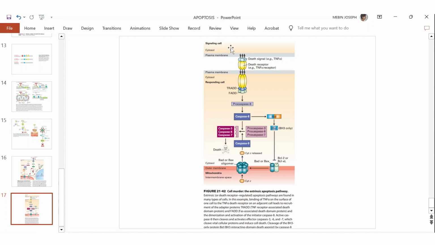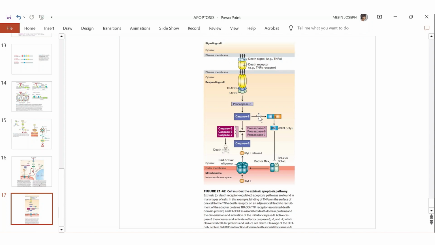So in this extrinsic pathway case, whenever a death signal combines with a death receptor, a small conformation change takes place in the receptor, and an adapter protein like FADD binds to the receptor, and FADD acts as an adapter for activating initiator caspase. So the main initiator caspase is initiator caspase 8. Once initiator caspase 8 is activated, it will cleave all the pro domains of other effector caspases, and they will be active and they will cause cell death.